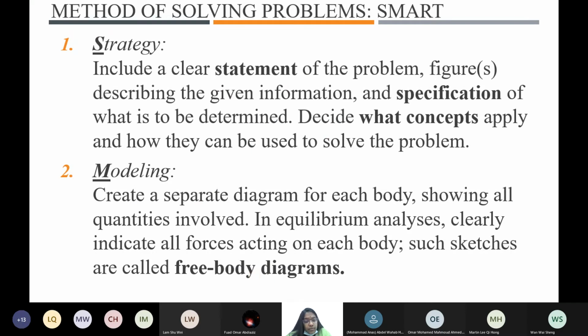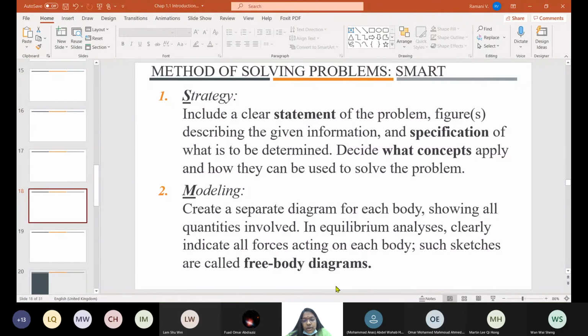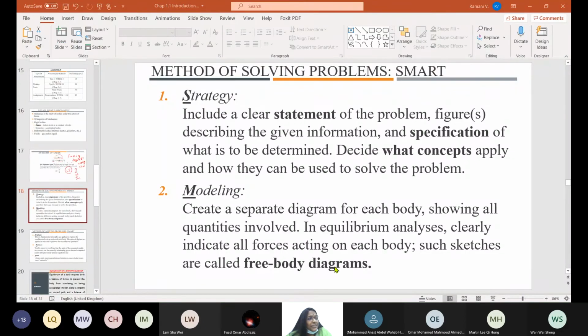Hmm? Huh? What is that? Wait, I asked the online students. I will ask you anytime. But these people I cannot capture. Yeah, how? What is a free body diagram? Quickly, very simple question. Share with me what is a free body diagram.